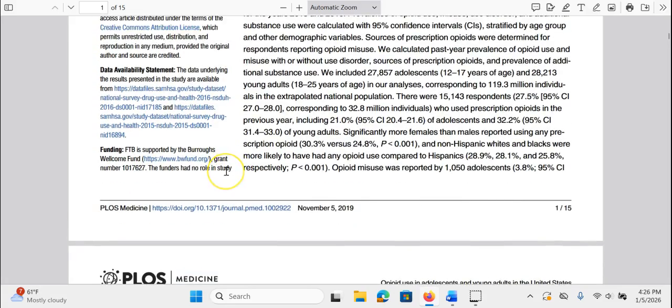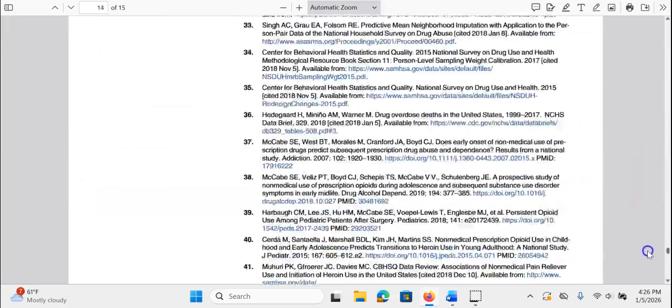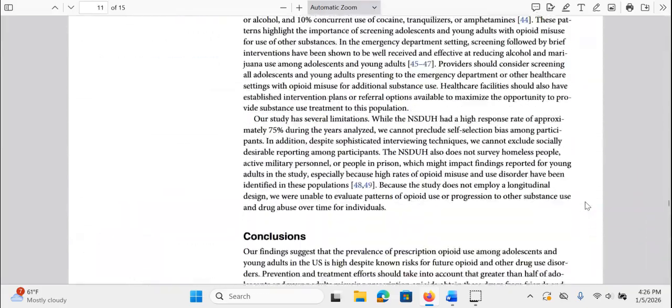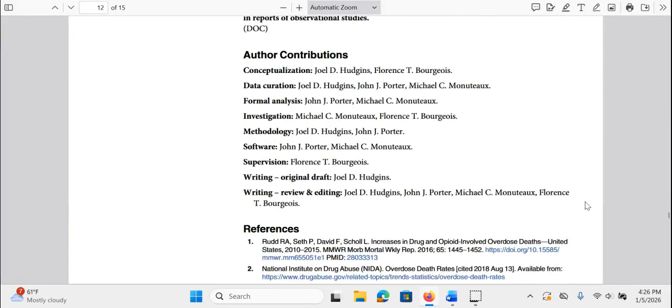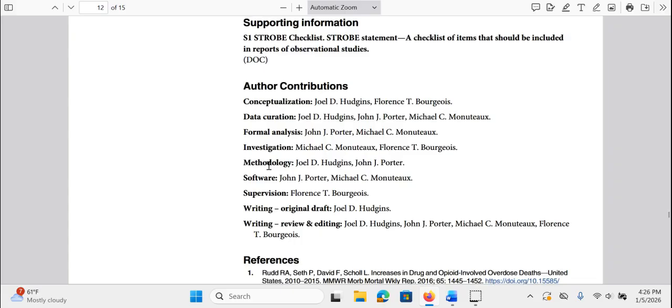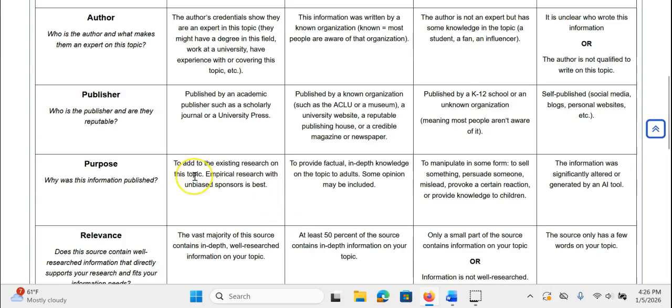So that means that a grant funded this, but grants typically are a little less problematic than a company funding something, and the funders did not do anything in this study, which is really helpful. We can also scroll to the very bottom to see author contributions. It doesn't say anything about any other conflict of interest or external sources of funding. So in this case, it sounds like we are golden, and we could give this a 3.